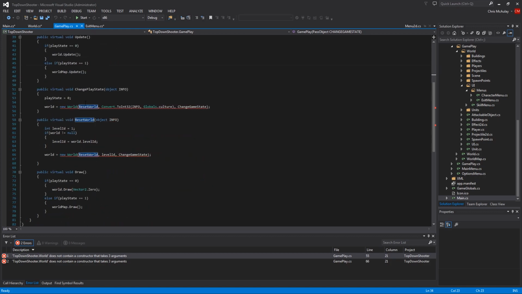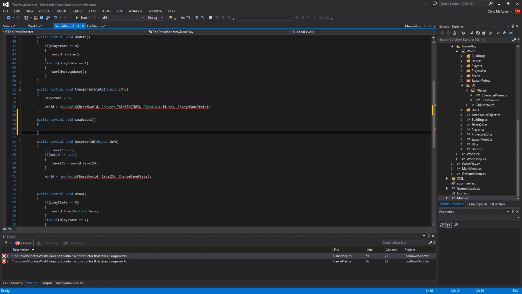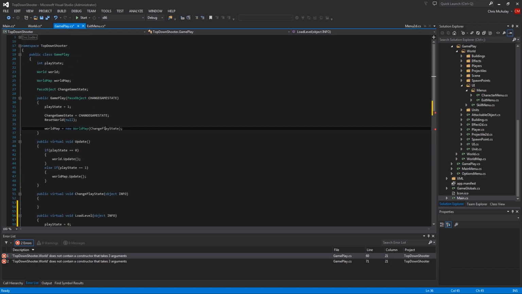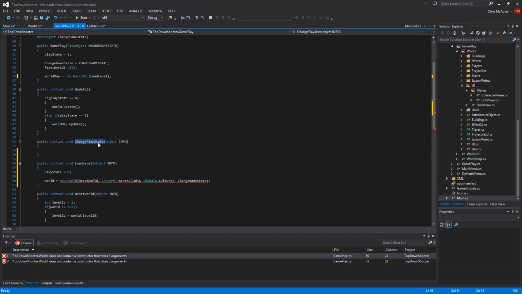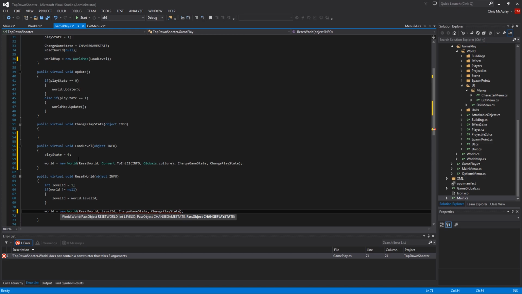So here's something I screwed up. Play state, we're actually not really worried about changing the play state here. What we're doing is we're saying public virtual void load level. That's what we're actually doing here. So we are going to copy all that down here, and we are going to change this, and that goes in right here. Just into world map. Okay, so that's load level. Great. Change play state is what we're actually doing now, and that's what we're going to put into here. And there should be a second one. There it is. Okay.